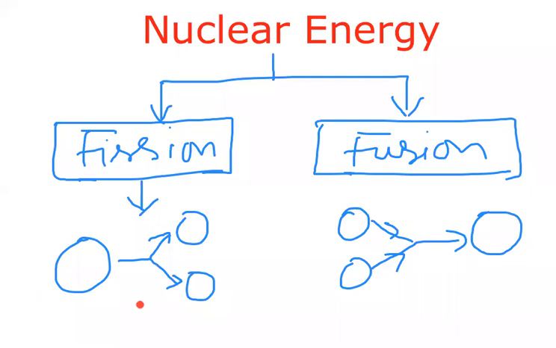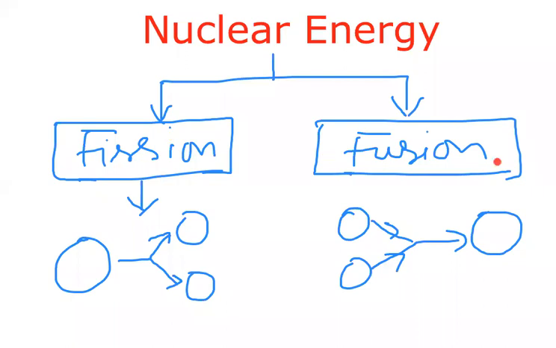It is done in an atomic reactor to produce electricity, and it is also used for preparing atom bombs, nuclear weapons.